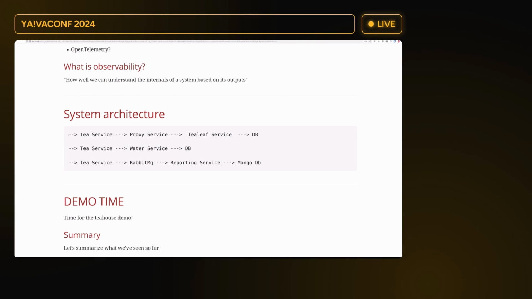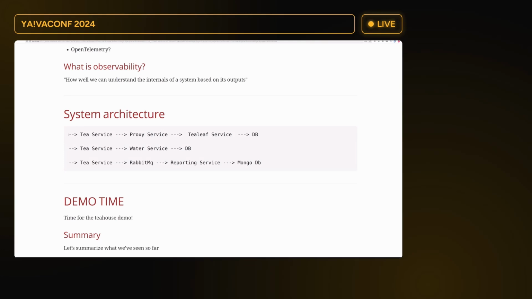We call the tleaf service, a standard MVC application, and finally reach the MySQL database. Next, we call the water service directly from the T service and go to the MySQL database. For the messaging infrastructure, we go through RabbitMQ to the reporting service that has a Vaadin UI, and we store data in MongoDB.